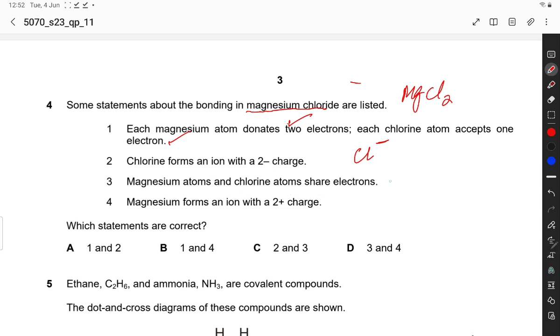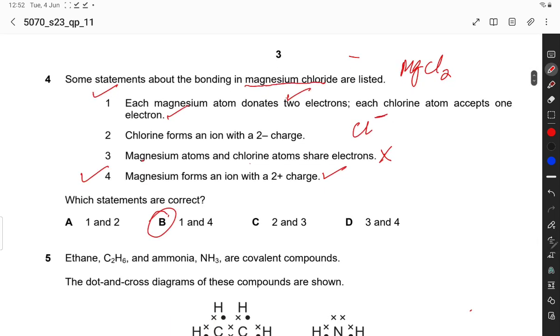So there is no sharing of electrons, because magnesium is a metal and chlorine is a non-metal, so it is incorrect. Magnesium forms an ion with 2 positive charge. Yes, it is correct. So B option is correct because statement 1 and statement 4 are correct.